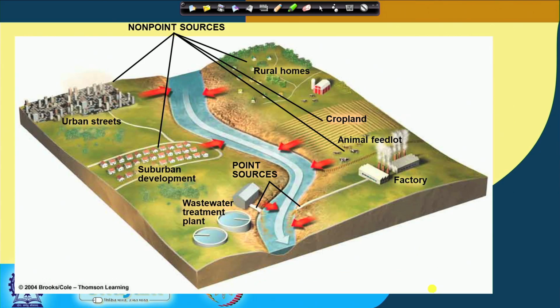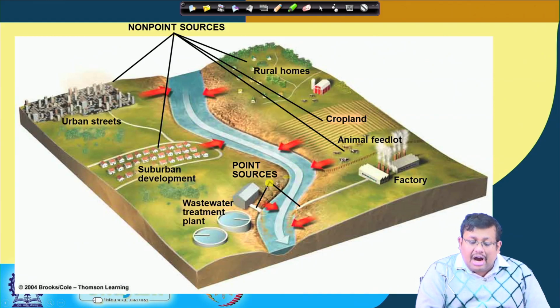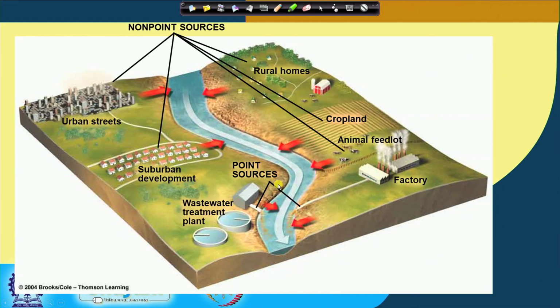This picture also gives you a snapshot of non-point sources. You can see that these are some major non-point source pollution, for example urban streets, suburban developments, rural homes, croplands and animal feedlots. These are very important sources of non-point pollution, from which all different types of contaminants, maybe fertilizer or organic or inorganic chemicals, can go to the nearby water body to contaminate. However, there are some point sources like wastewater treatment plants and factories. So, this slide basically gives a snapshot of different point sources and non-point sources of pollution.